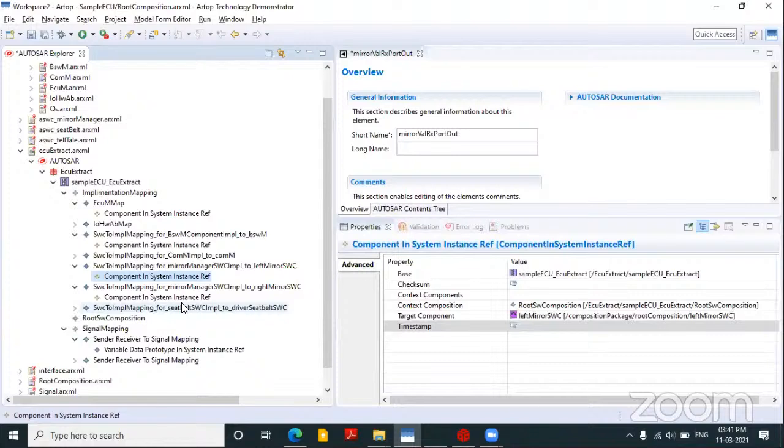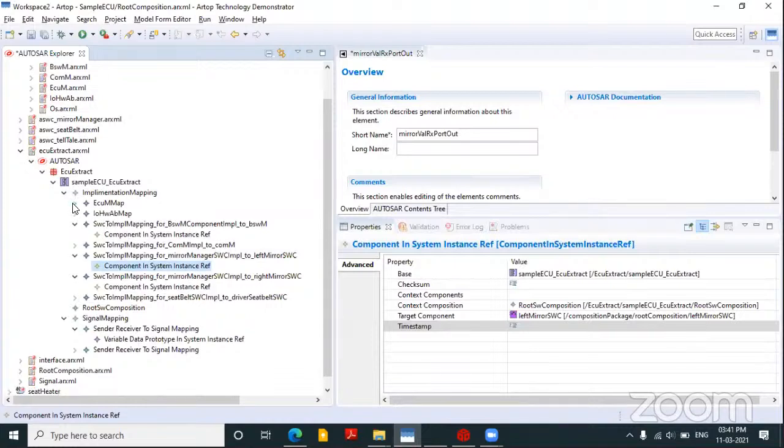So this is implementation mapping. To the ECU extract level, to the whole ECU, the implementation defined in the ASWC is mapped to the root composition, which is mapped to the ECU extract. So this is what is happening in this ECU extract. I want to map all these ASWCs or all the service layer components, so I'll be mapping all of this.